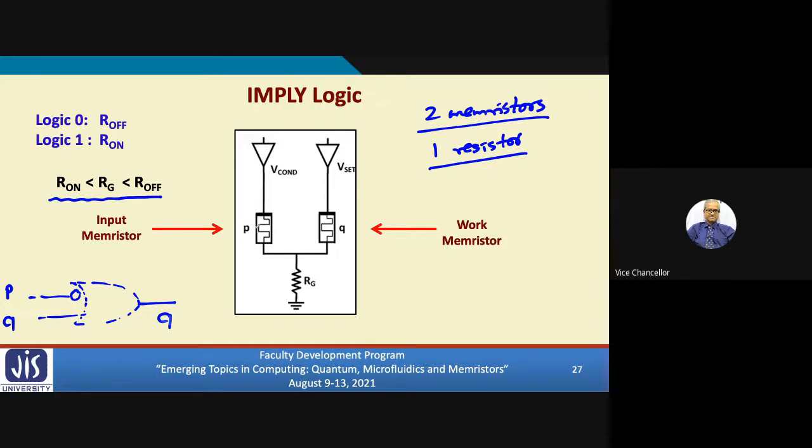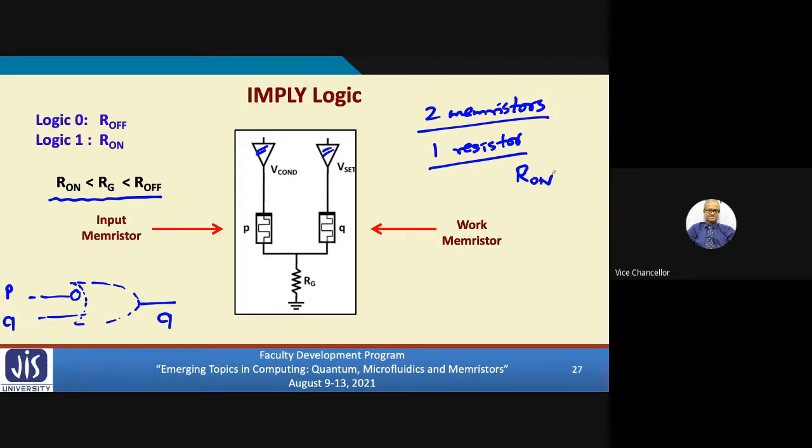Because P contains only one of the inputs, it is called the input memristor, and Q contains the input as well as the final output. That is why it is called the work memristor. And these are just voltage drivers. We are applying VCON here. VCON, you recall, is an intermediate voltage which cannot change the state. And VSET is a voltage which can change the memristor to the R on state.